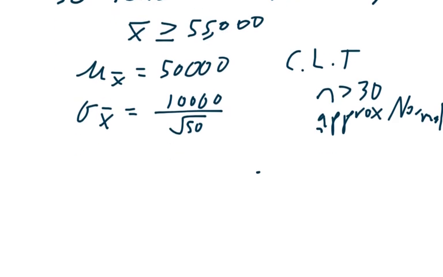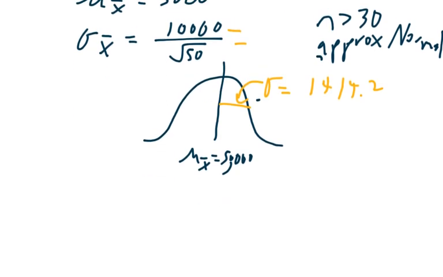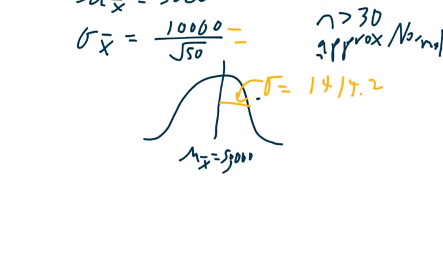So, here's my normal curve. The mean of x bar equals 50,000. And the standard deviation is equal to what this number would be, which is 1414.2. So 55,000 is going to be way out here, and it's not going to be a whole lot.